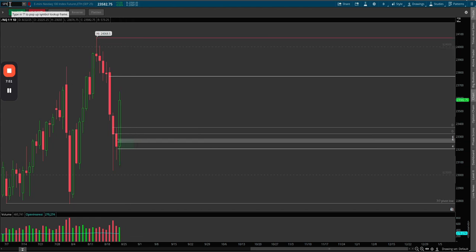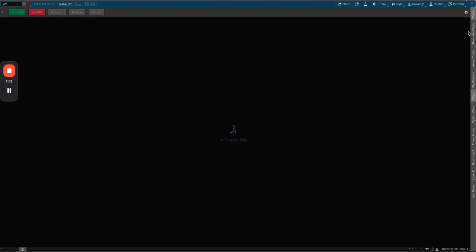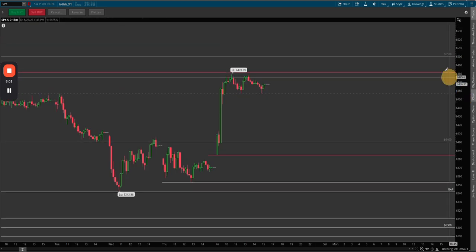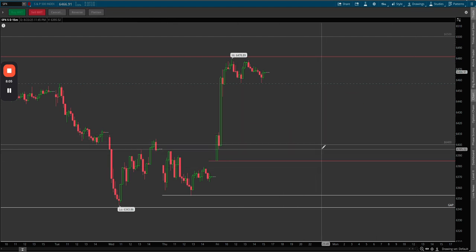And then lastly, to wrap things up, just SPX. Again, I'm just marking previous day high, previous day low. Real simple, like if we get over the previous day high, I'll be looking at longs up to 6,500. That'll be our next whole psych number. And yeah, outside of that, I'll be looking at 6,400. That's the only other area of interest I have, just above the previous day low. So that's going to wrap it up. That's going to be the watch list for the week.